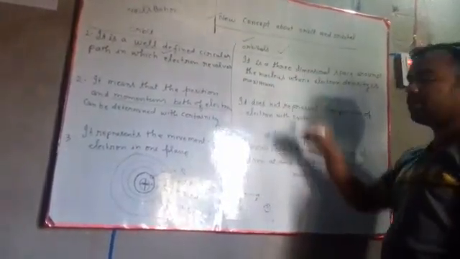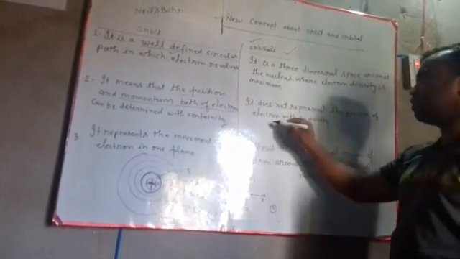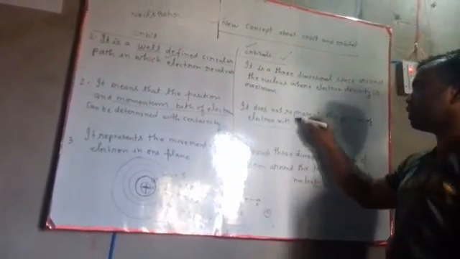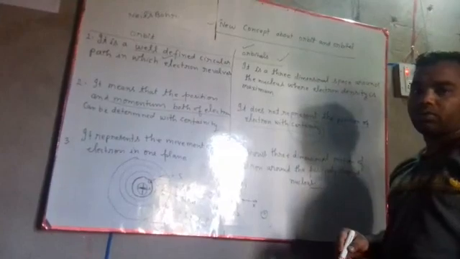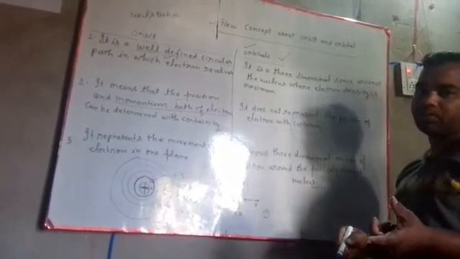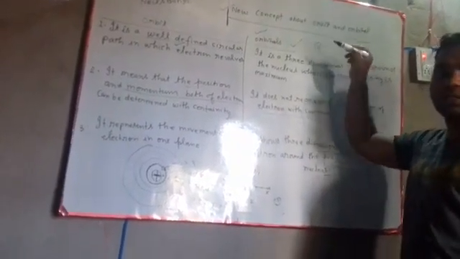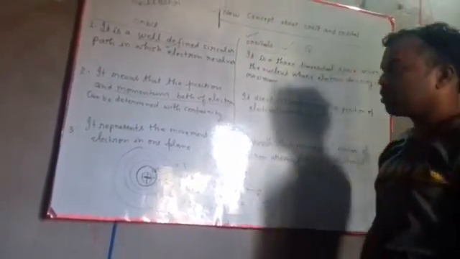But according to the concept of orbitals, we cannot determine the position and momentum of electron with certainty. This is the concept of orbital, and it is based on the quantum mechanical model that we follow today.